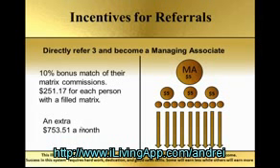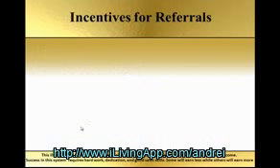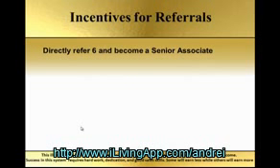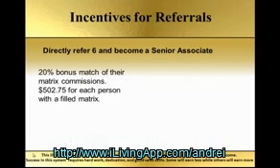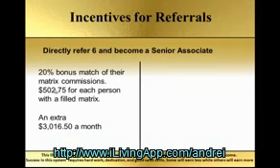Very powerful. Well, that being the case, you're going to want to get 3 people, right? Because you're going to get those $5 bonuses. So then you're at 6. Here's what you do. If you refer 6 people, you become a senior associate. Now, as a senior associate, again, two things happen. First of all, your matching bonuses increase to 20%. Now you're getting a 20% match of what these 6 people are making. So if you've got 6 people making $2,500 a month, what's 20% of that? Well, it's $500. So if you've got 6 people with filled up matrixes, you're making $500 apiece. That's an extra $3,000 a month on top of your $2,500.